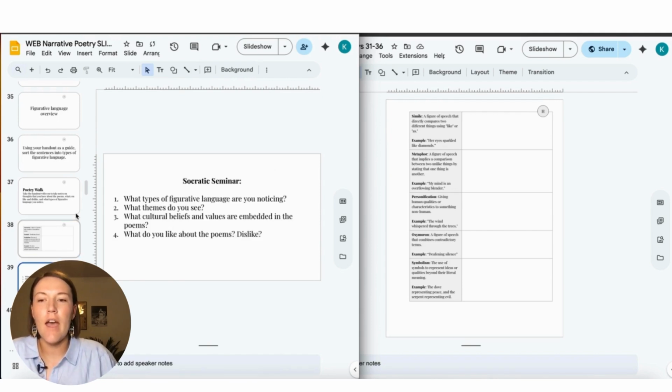And then after they do the poetry walk, we're going to do a quick, very chill Socratic seminar about what types of figurative language they're noticing, what types of themes, what cultural beliefs and values they're noticing, and what they like and dislike about the poems.